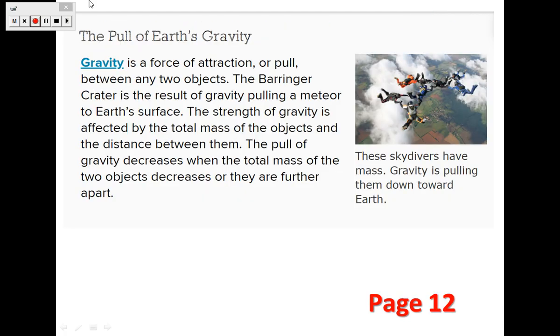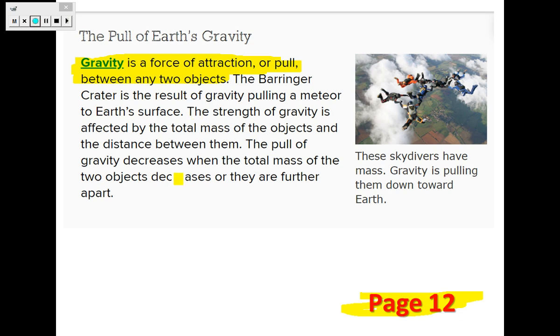Then we talked about gravity. We learned that gravity is a force of attraction or pull between any two objects. So any two objects will experience gravity. Of course, this is in page 12.